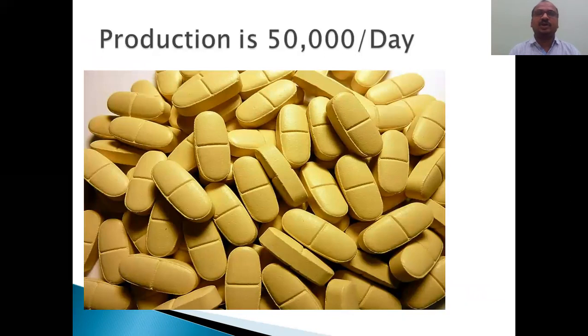Production is 50,000 tablets per day in my company. I am doing it daily. I start production of 50,000 tablets. This 50,000 is called the population. I cannot test all 50,000, each and every one.